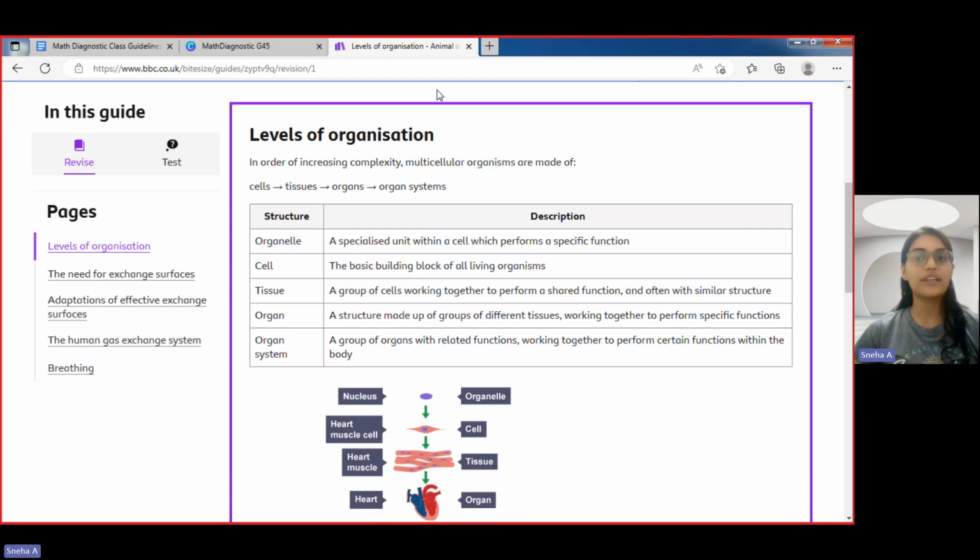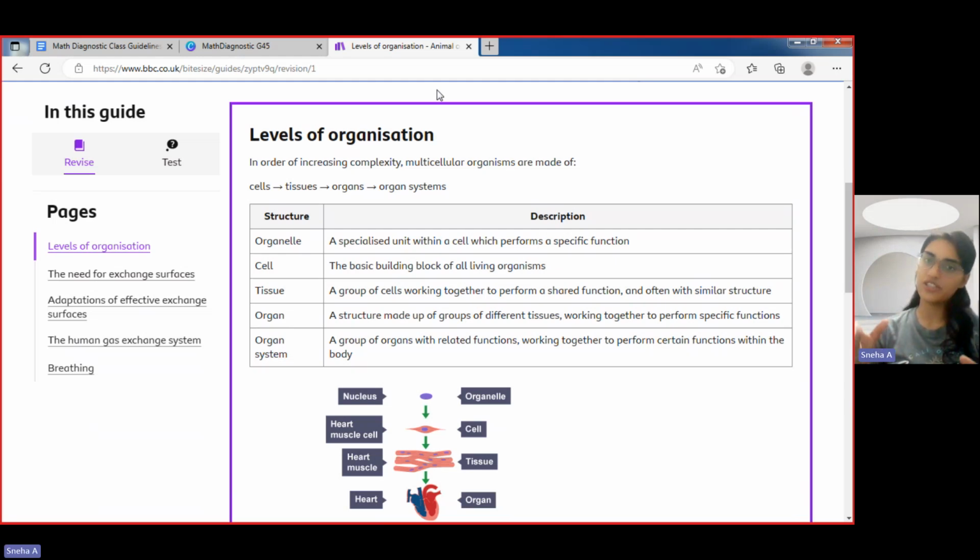We all know that every organ is made up of different kinds of tissues. Supposing I give you the example of the skin: skin is made by the epidermal tissue. That's the outer layer of the skin, known as the epidermis.